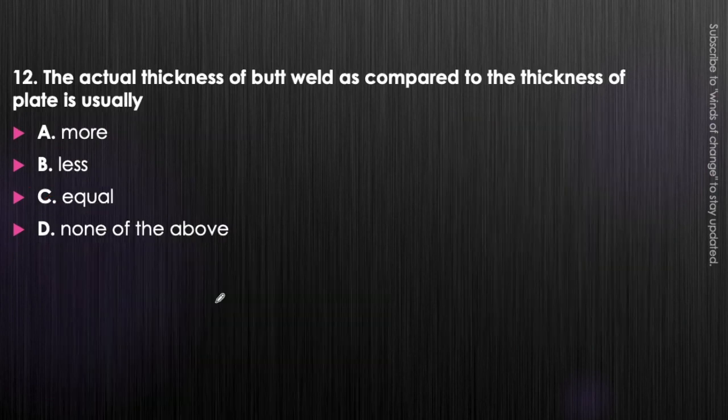Okay, next question. The actual thickness of the butt weld as compared to the thickness of the plate is usually more, less, equal, or none of the above. Just think about it. The case of the butt weld. Since the butt weld is the one which is of the type of complete bearing, the size of the butt weld with respect to the thickness of the plate will be more.